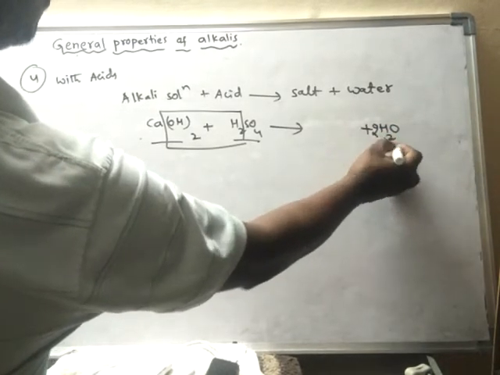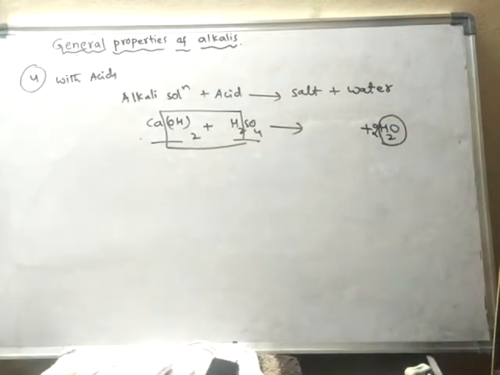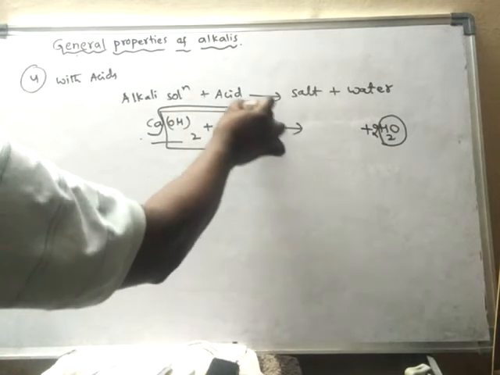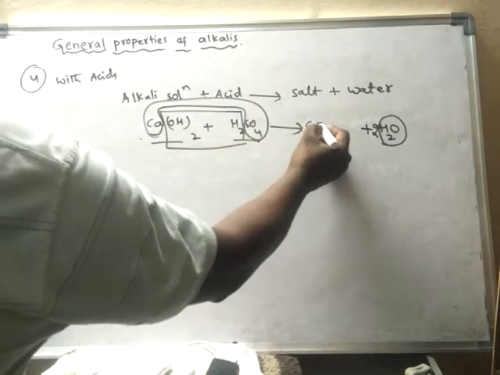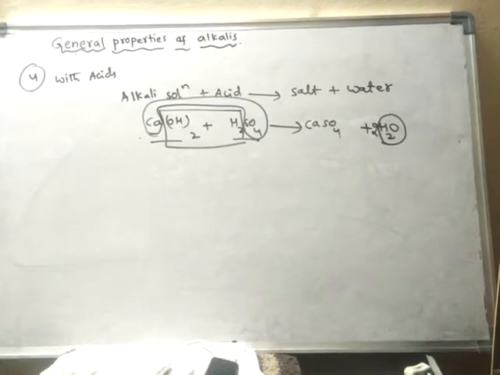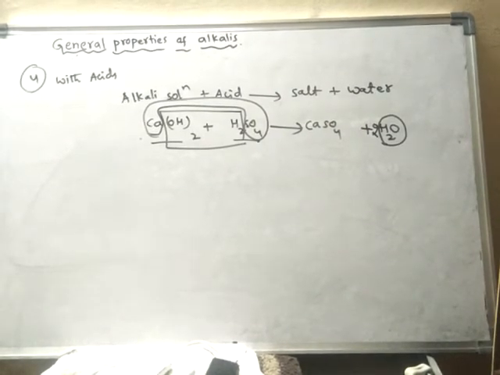So here water is formed, and what is left over? Calcium and sulfate is left over. So this will form a salt. So like this, when an acid reacts with base or alkali solution, they form salt and water.